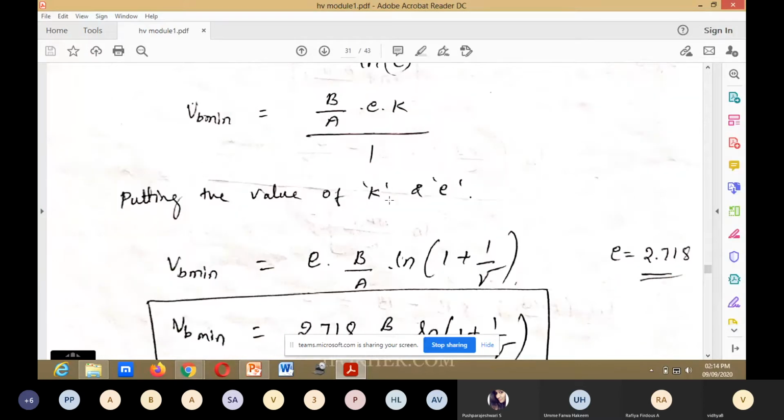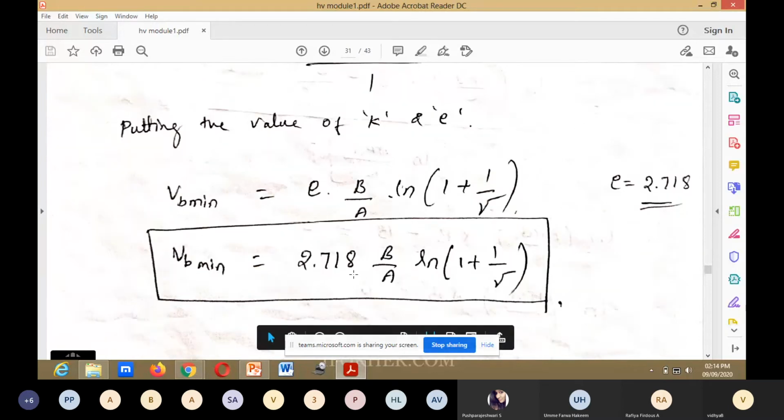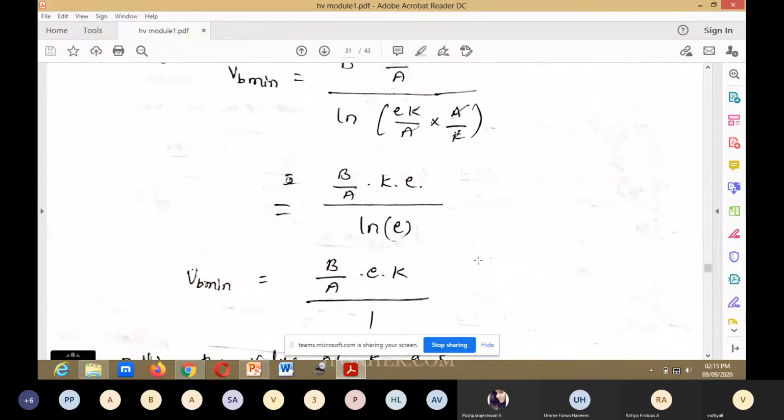Putting the value of K and E, VB minimum is equal to E into B by A, ln(1 plus 1 divided by gamma). The E value is 2.718. Substituting, VB minimum is equal to 2.718 B divided by A, ln(1 plus 1 divided by gamma). This is Paschen's law.